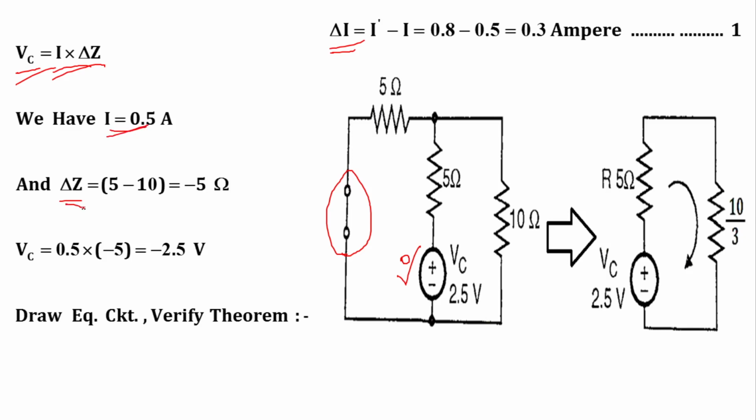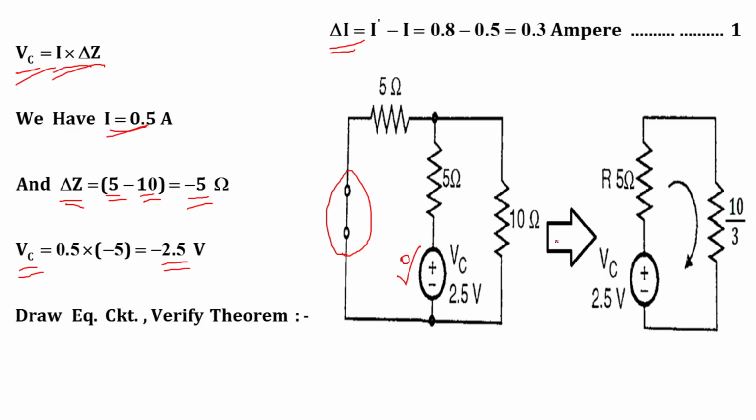Change in impedance is given by new impedance minus old impedance. So 5 minus 10 is equal to minus 5. So our VC, that is the compensated voltage, is given by 0.5 into minus 5, which is equal to minus 2.5 volt. So this is the equivalent circuit for the compensated voltage.